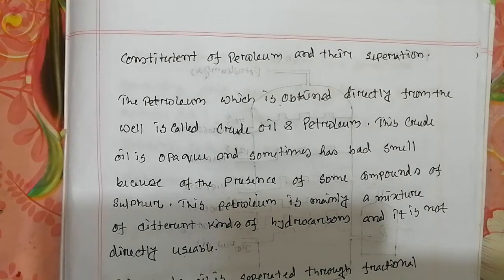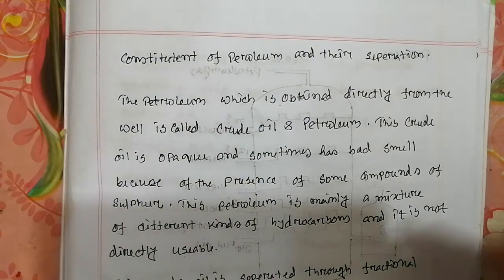Now we discuss the constituents of petroleum and their separation. It's a very hard process where the petroleum products are separated from one another. The petroleum is mixed with a huge amount of oils which differ by their boiling points, and this mixture is separated by boiling point. Now first we discuss this.